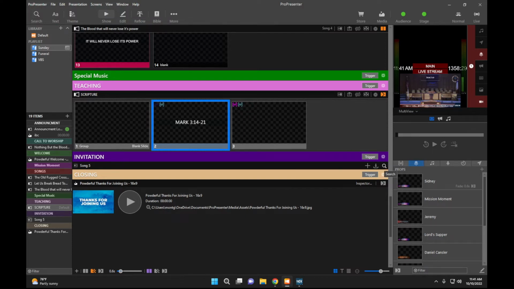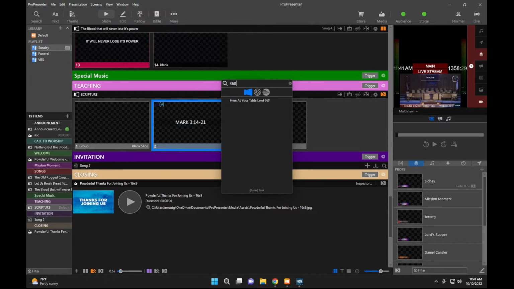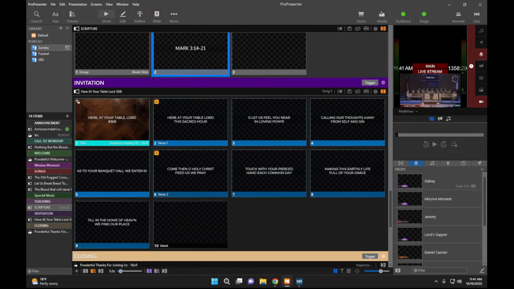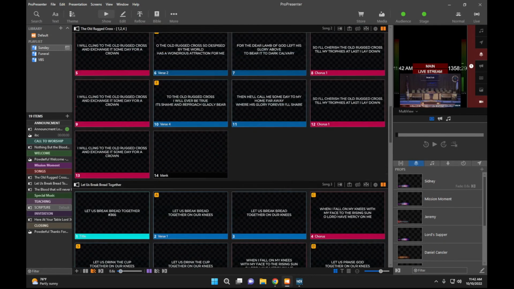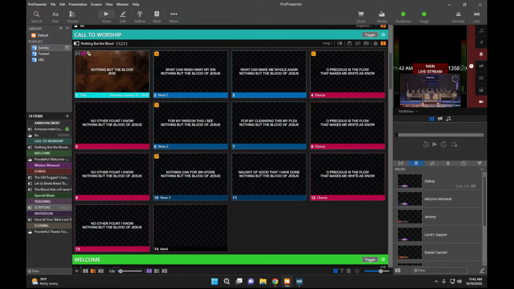And then we have the invitation hymn. And we're going to search again over here on the side, the magnifying glass, and we're going to search for Here at Your Table, Lord, number 368. Here at Your Table, Lord, pops up. We're going to link that here. Okay, so now we've got all of our songs.